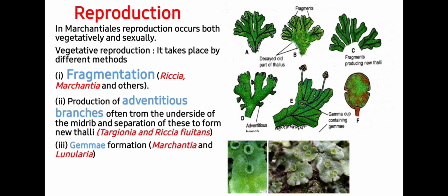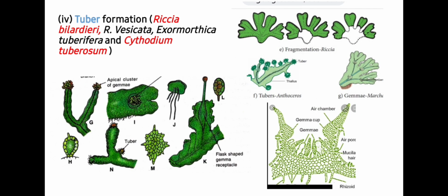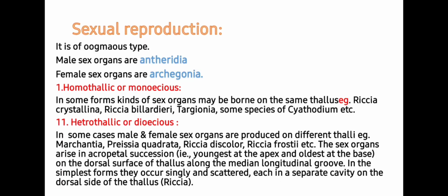Students, by these four means, vegetative reproduction in Marchantiales takes place, and these are very simple: by fragmentation, by adventitious branches, by gemma cup as well as by tuber formation, and the most prominent one is by formation of gemma cup. Next is sexual reproduction.